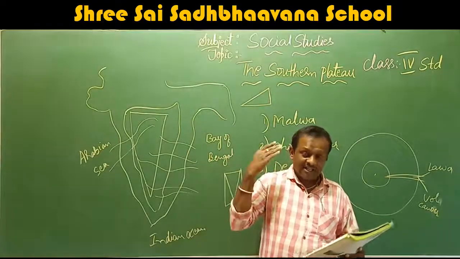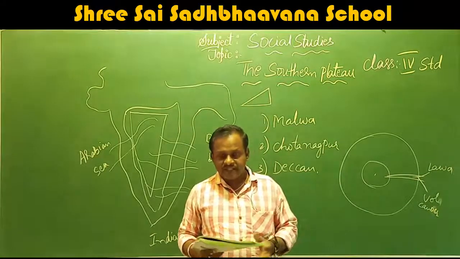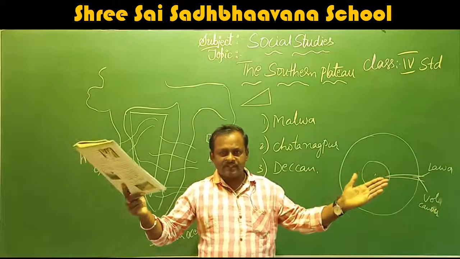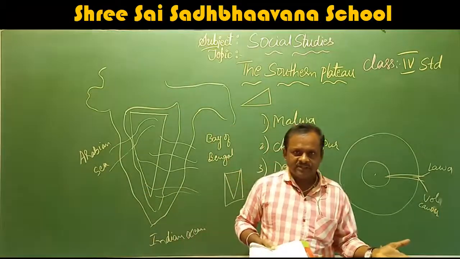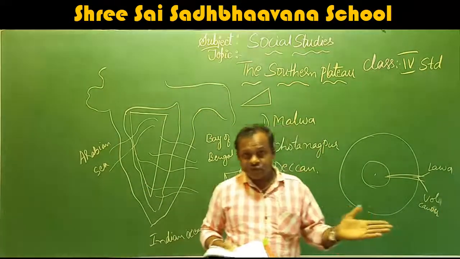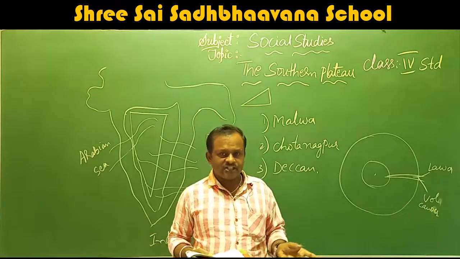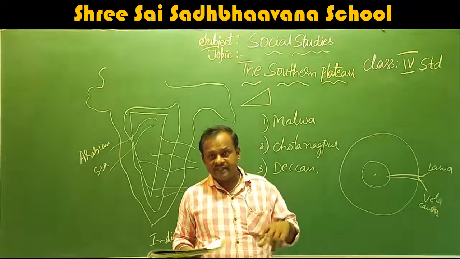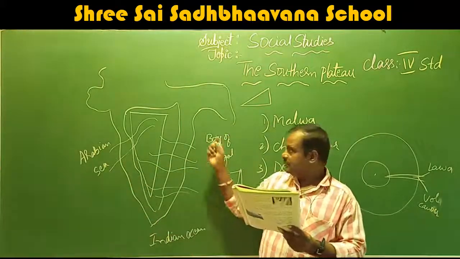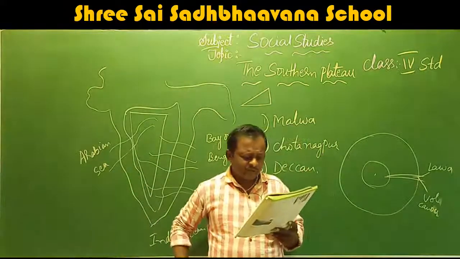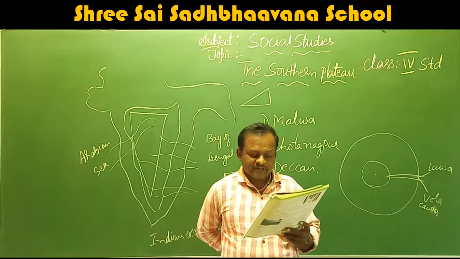And it joins the river Hooghly, which is a distributary of river Ganga. River Ganga is distributed into so many parts. In the northern plains you have studied, that is called the Hooghly River. So it joins this Hooghly River. Which river? River Damodar. River Damodar joins the distributary of river Ganga, that is called the Hooghly River, and flows into the Bay of Bengal. River Damodar drains the Chota Nagpur plateau and joins river Hooghly, a distributary of river Ganga.